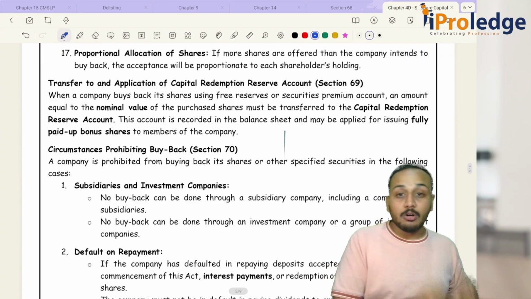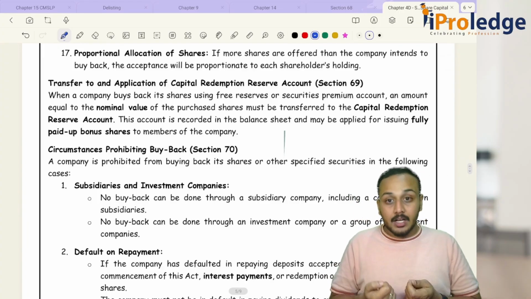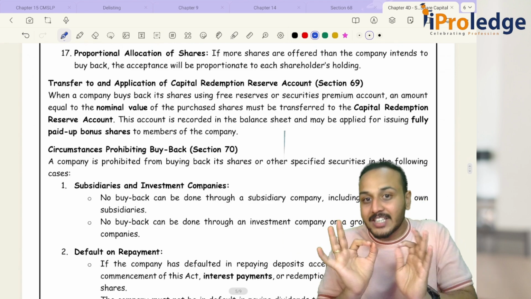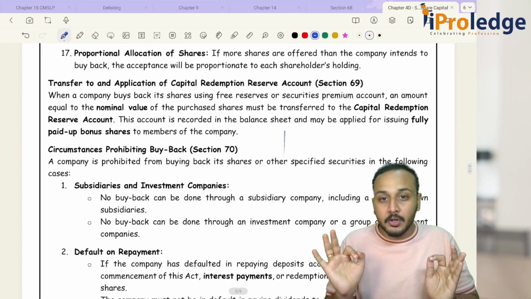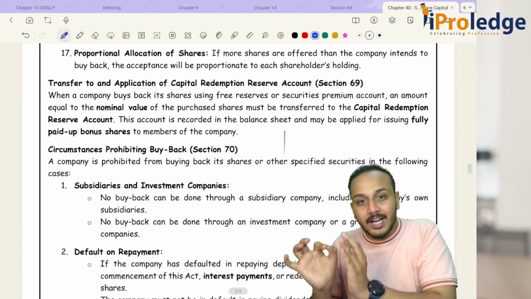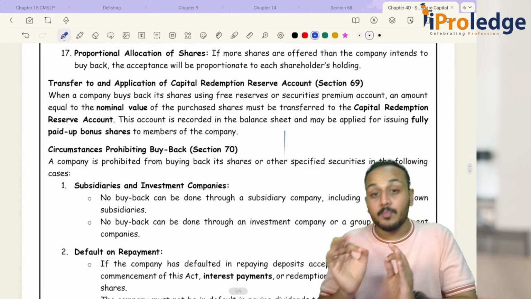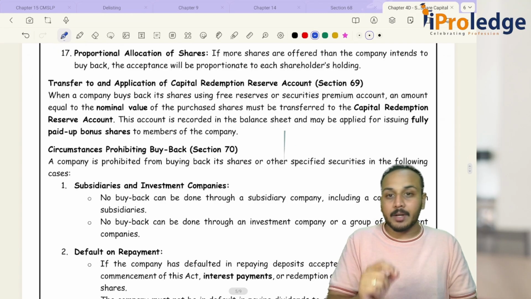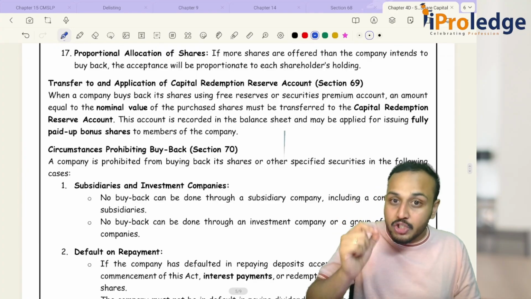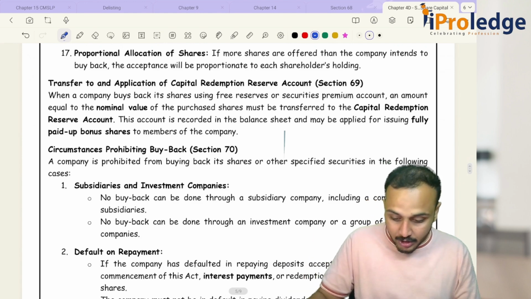And this 1000 rupees is either coming from free reserves or securities premium account, then I have to transfer this face value. I am only talking about the 10 rupees face value. I am not talking about the market value or the premium that I am paying. That has to be transferred to your capital redemption reserve account. And if you have studied, or are about to study, share and share capital, you would know that you will use your capital redemption reserve account to issue bonus shares. Okay, let's read it.